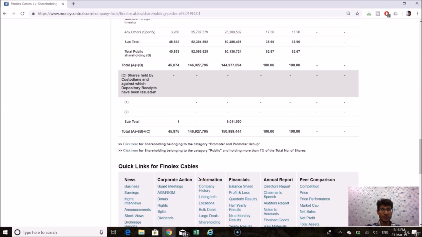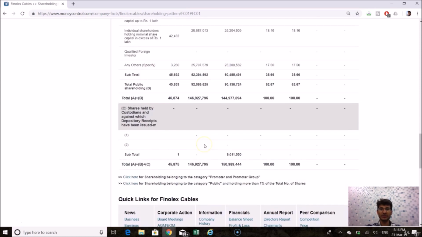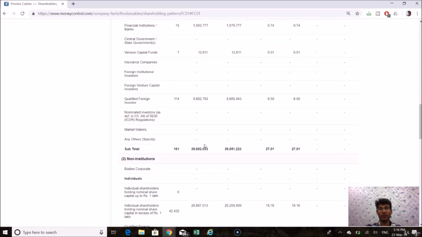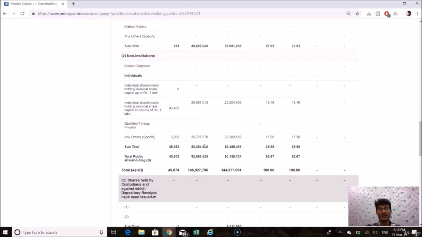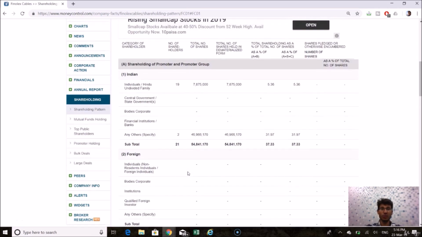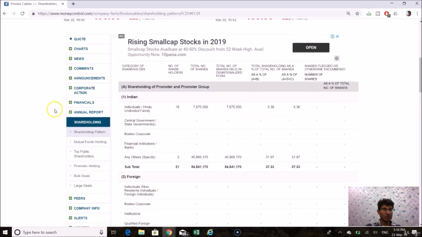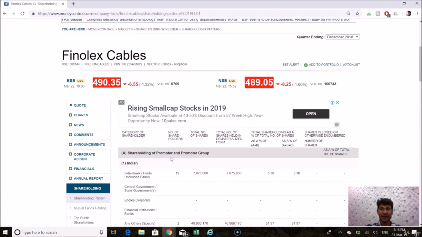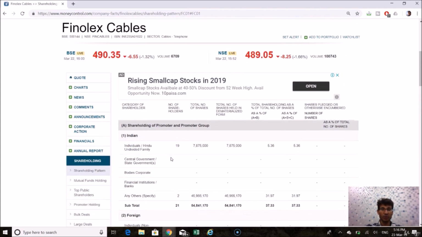Okay, so that is the total number of shares that the company has. If you want to find out the EPS, you will just divide the net profit by this number of 146 million, and you will get the earning per share for the respective year that you want to calculate. That is how you can simply analyze the stock quickly and find out whether it is valued at a correct price or not.